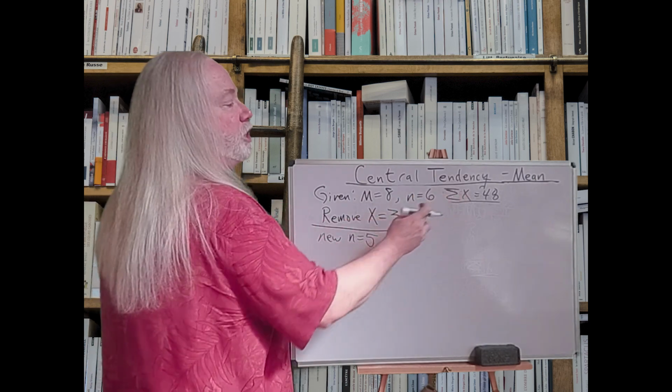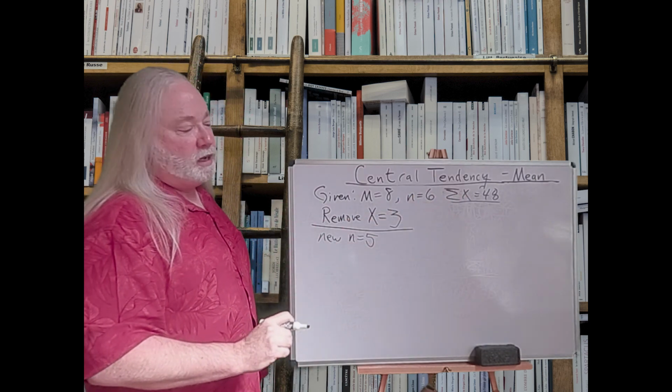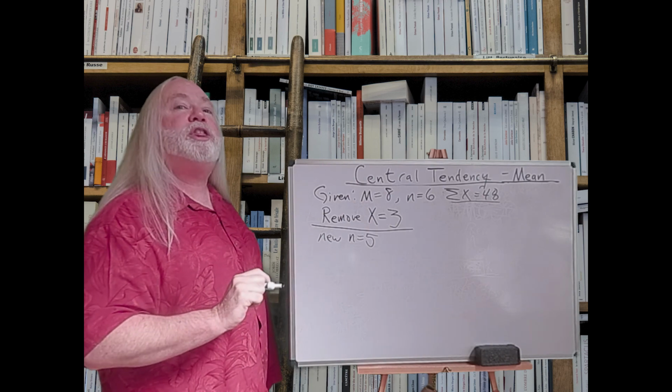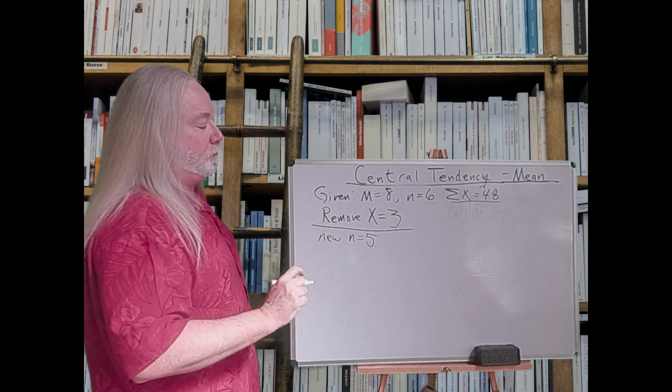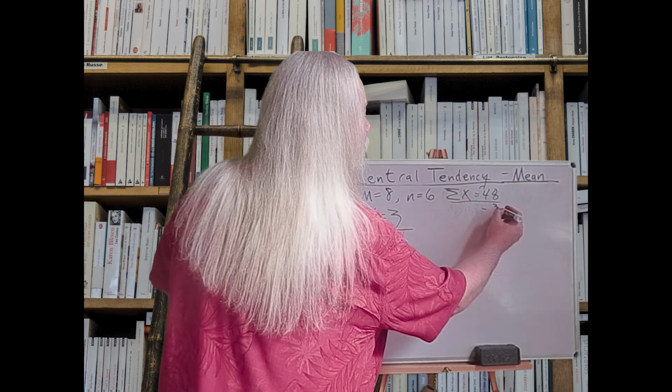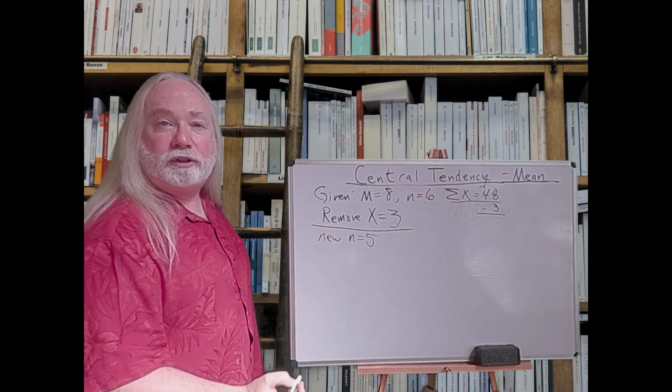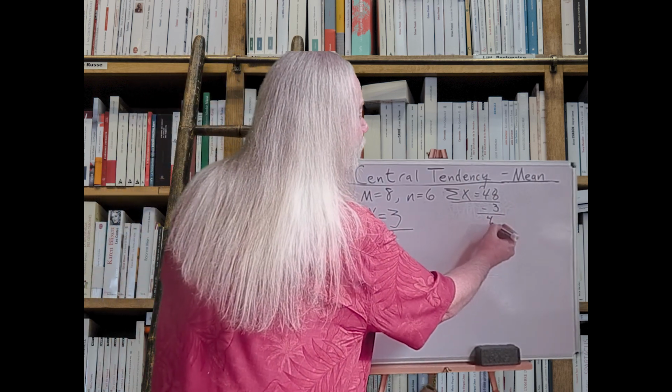So the summation of raw scores was 48, but we took a score worth 3 points out of there. So the total for the points is going to go down by 3 to 45.